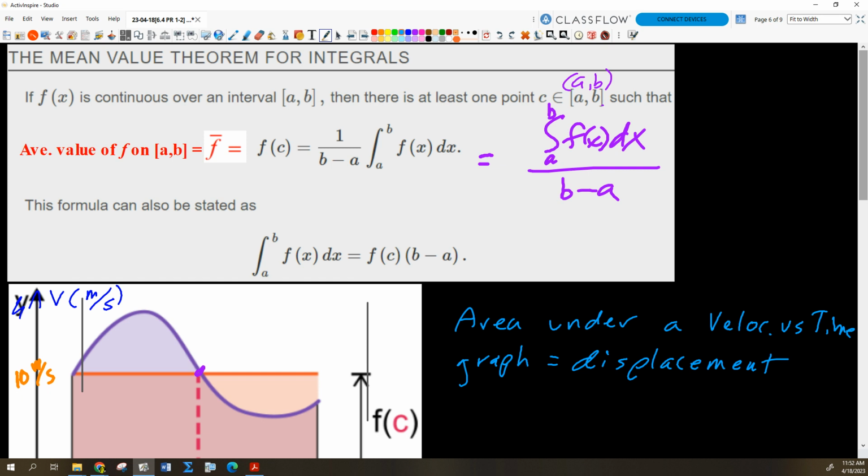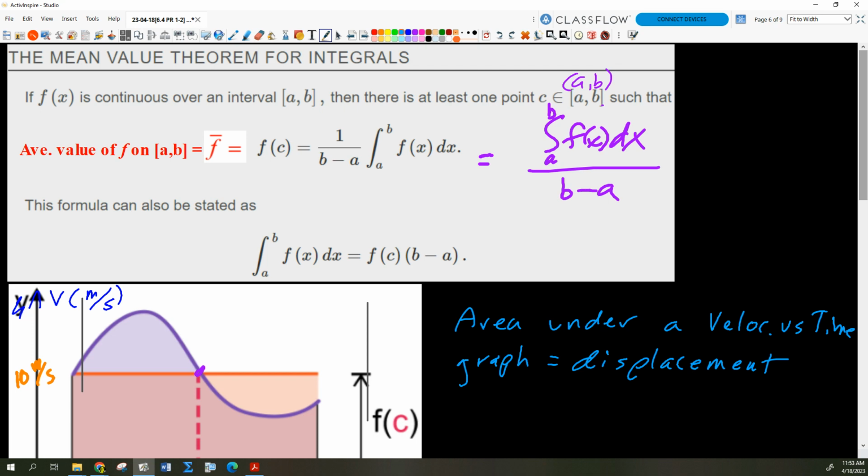That's the red height, f of c. We're going to call f of c the average rate of change. What does the c have to do with it? Well, the c is the value that you're guaranteed to pass through where your instantaneous rate of change is the average rate of change, right? It's weird that we would even call it f of c at this point because we haven't started looking for c yet, but we're just anticipating that we're going to. So we call it f of c. That means the average rate of change. See right there? F bar equals f of c, okay?